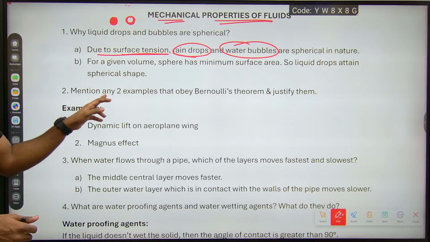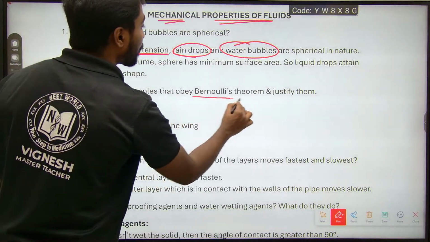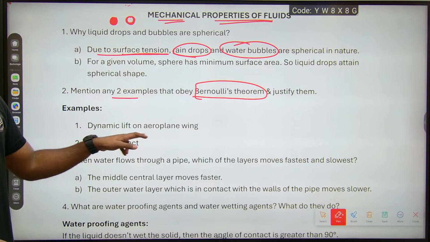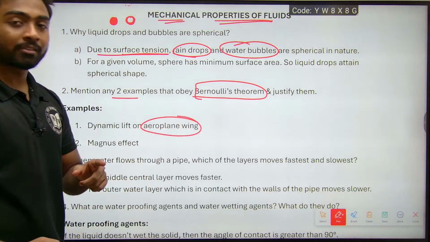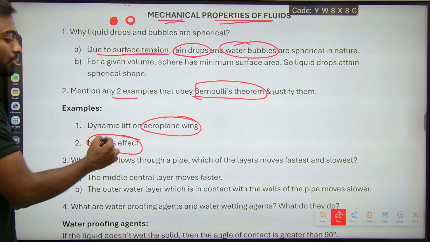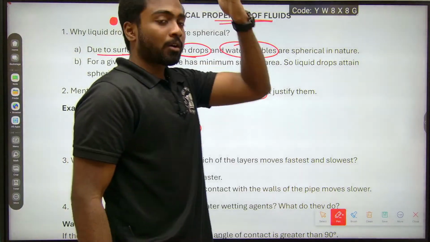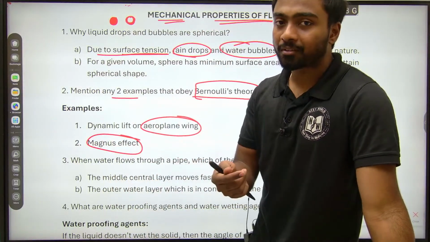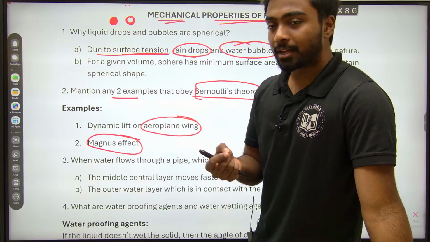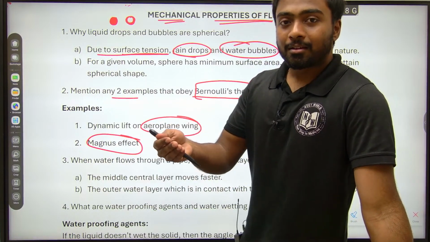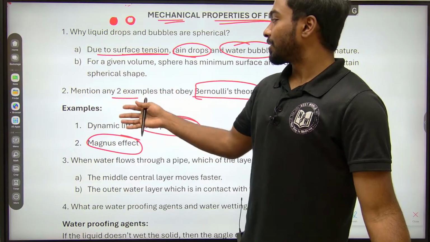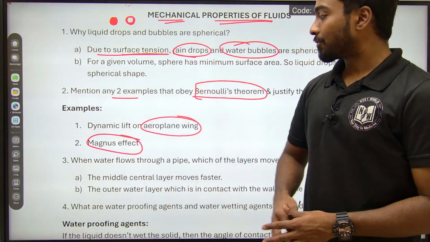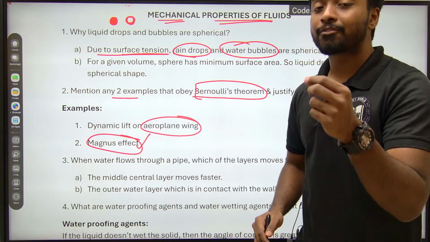Next one: mention any two examples that obey Bernoulli's theorem and justify them. One is dynamic lift, which is in the airplane wings. And obviously you would have noticed the Magnus effect. The people who watch football, like Roberto Carlos, used this Magnus effect effectively.